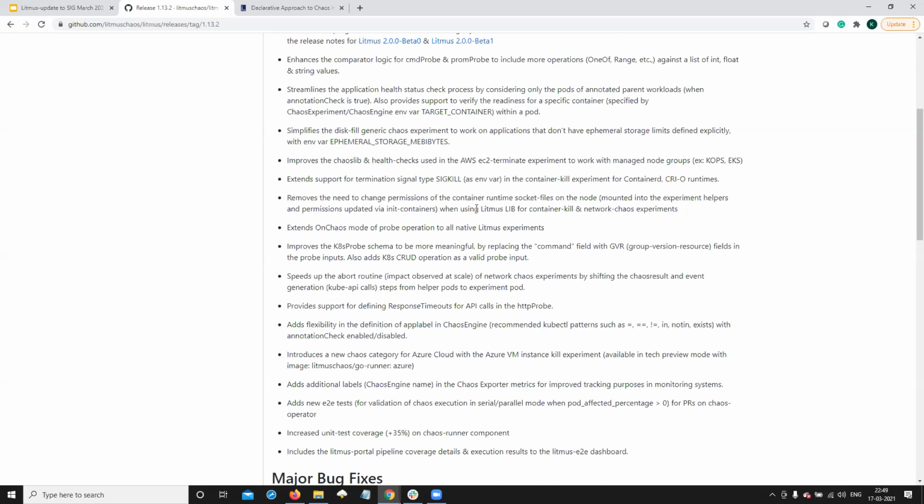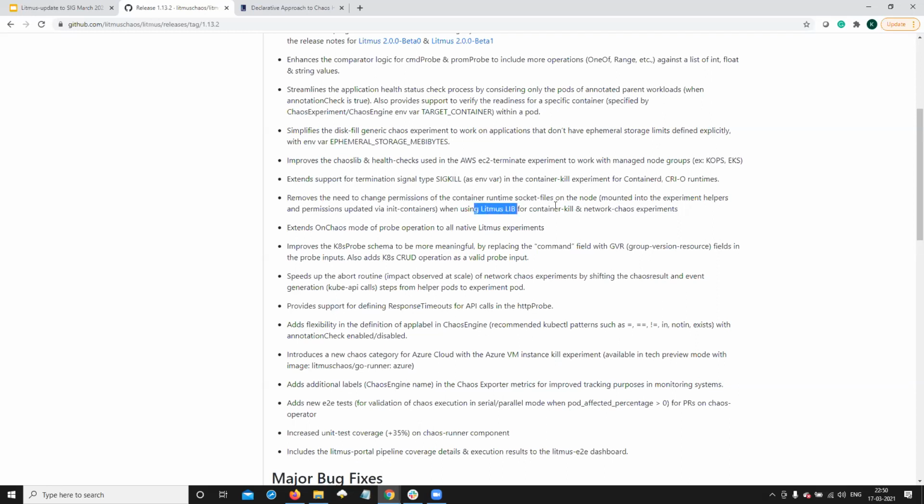So what we do now is, if you're using the native Litmus library, then you don't need to change the permissions on socket files. We've used a pseudo user, which is more or less equivalent to root, but it still does bypass some of the checks, the security constraints that you might have set up. So this does not need you to change the permissions on the socket file for experiments that use the Litmus lib.